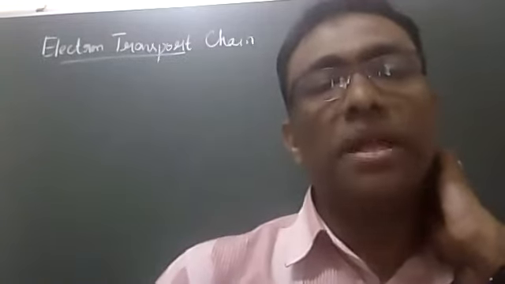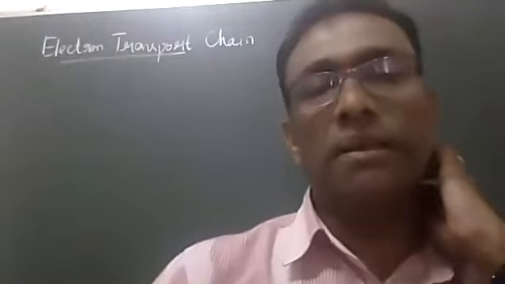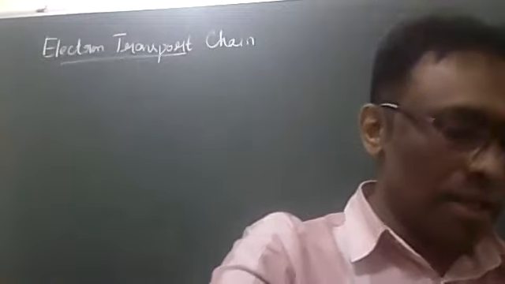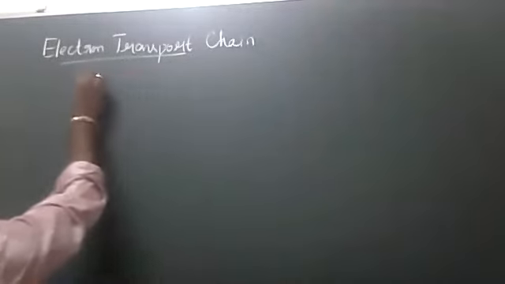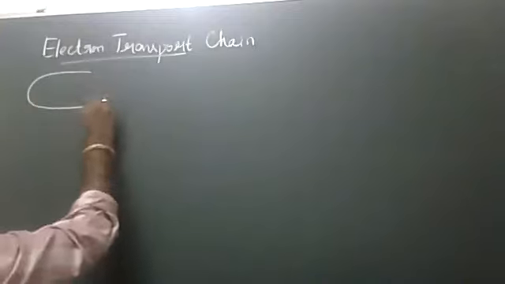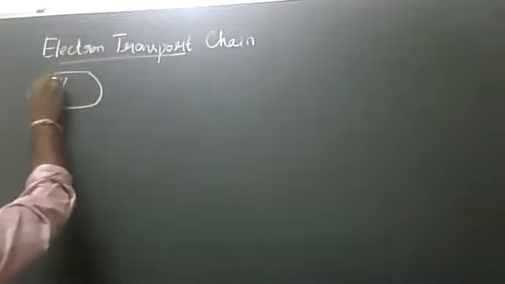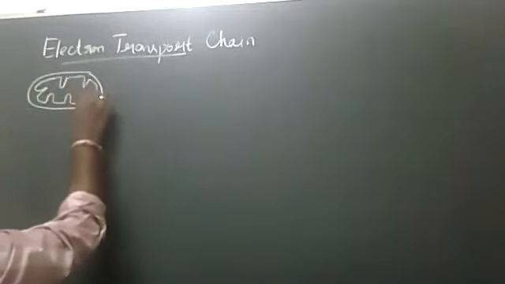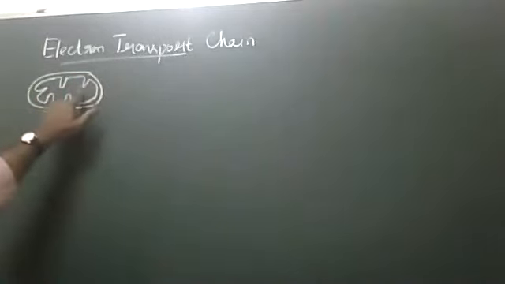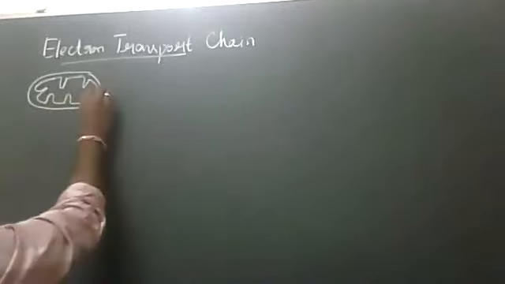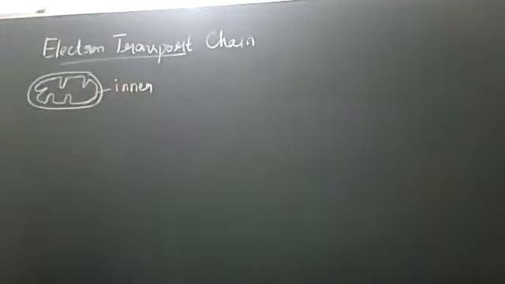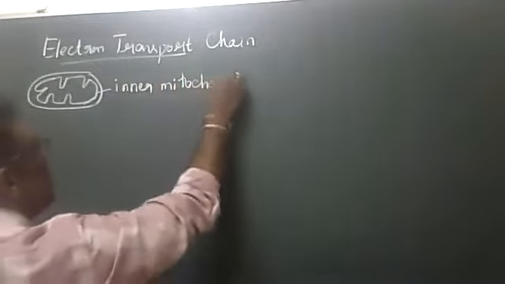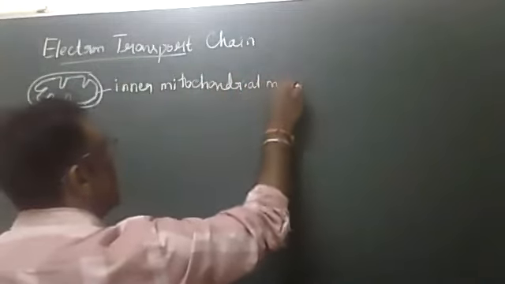Mitochondria. Mitochondria is called energy currency of the cell because mitochondria has electron carriers. If I talk about the eukaryotic cell, it is the mitochondria responsible for generating ATP. Here in the inner mitochondrial membrane, you will find the electron carriers.